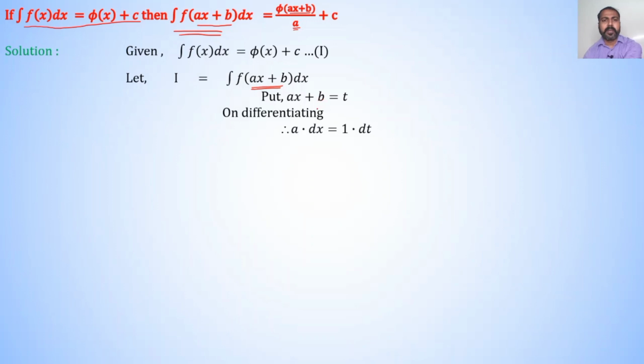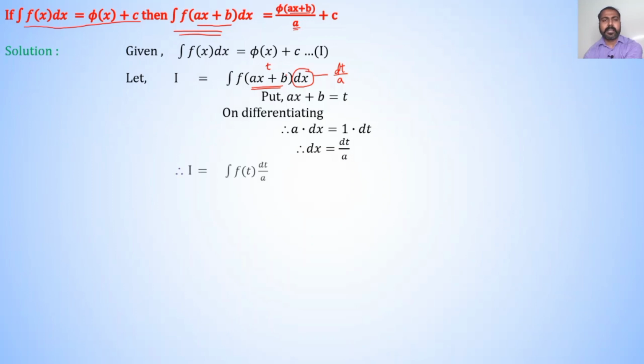Therefore, a into dx is equal to derivative of t, that is 1 into dt. Therefore, dx is equal to dt divided by a.